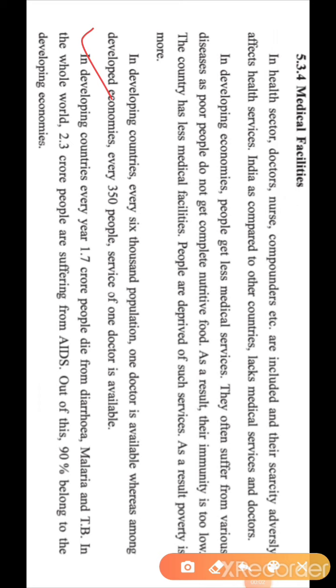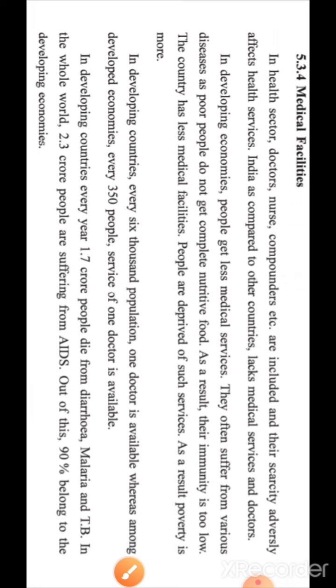In developing countries, every year 1.7 crore people die from diseases such as diarrhea, malaria and TB. Then in the whole world, 2.3 crore people are suffering from AIDS. Out of this, 90% belong to developing economies. So here it shows clearly how developing countries fail in medical facility.